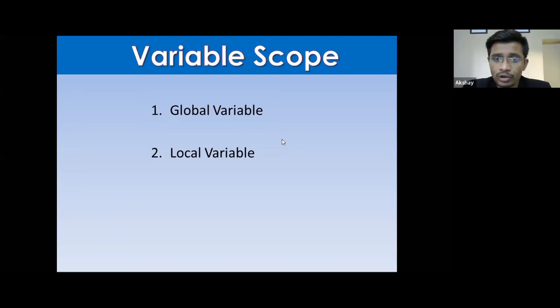Sorry, Suraj, I didn't get your question. So this is my variable, but right now it is just a variable. It is not local and it is not global. Until I introduce a function in the code, the variable will be a normal variable. It is not global, it is not local. But when I introduce a function, introduced by def.